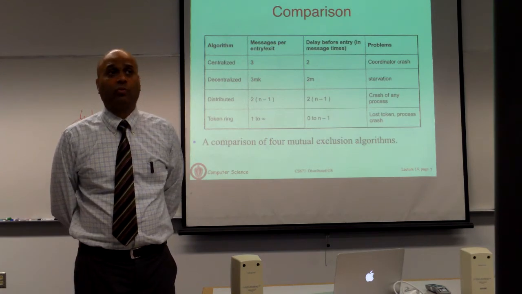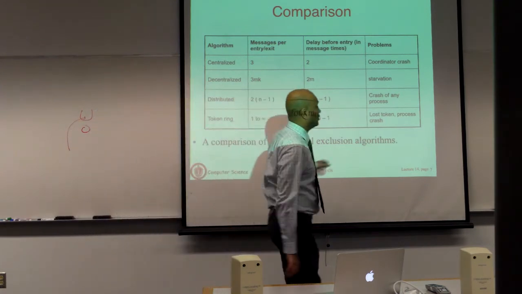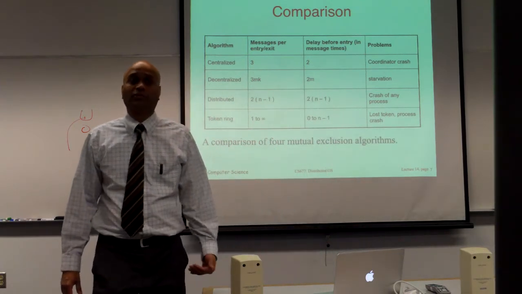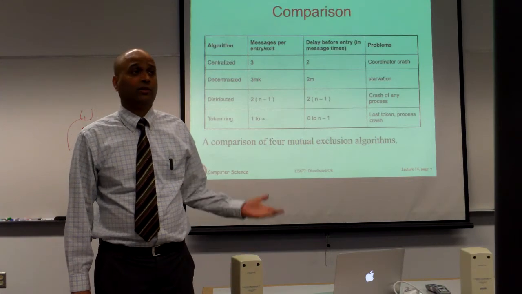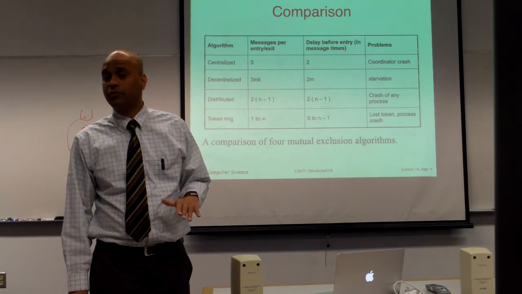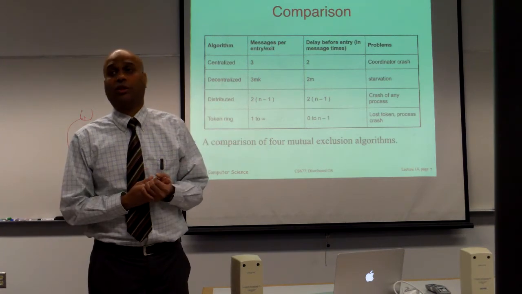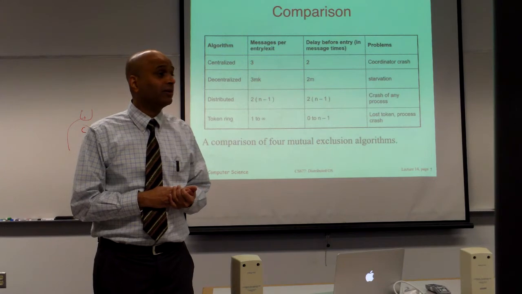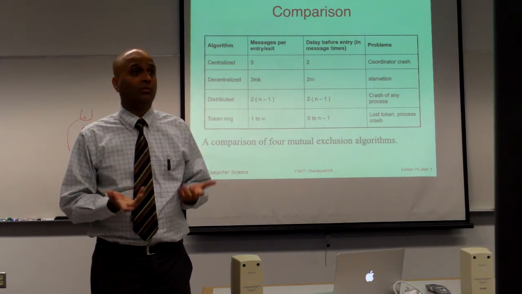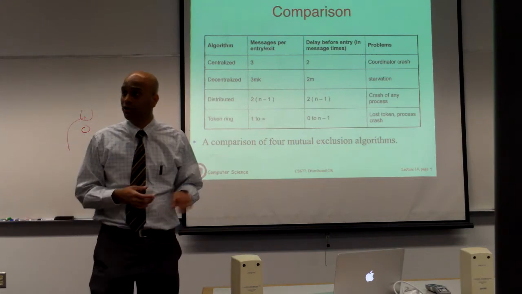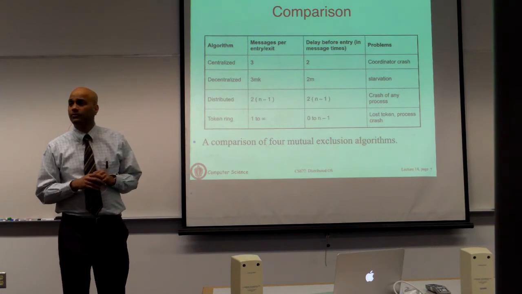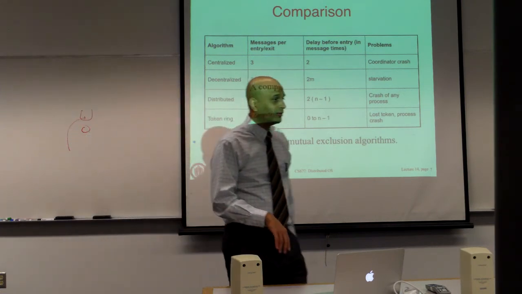So what this column should tell you is that distributed locking is a non-trivial problem to implement, because when things go down, processes fail. Trying to resolve that situation is a non-trivial problem. If the coordinator crashes, you don't know what state the lock was in. You can elect a new coordinator. That's not the problem. The problem is what state the lock was in. You don't know, because the state disappeared with the coordinator. So all these problems are non-trivial to address. Any questions on this before we move on?